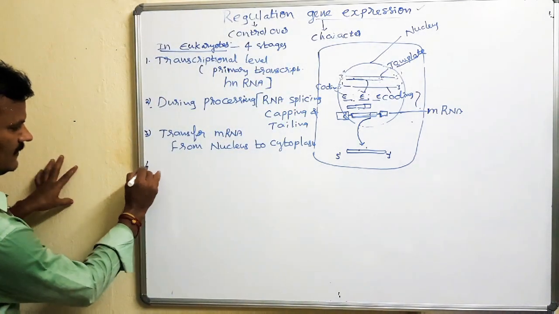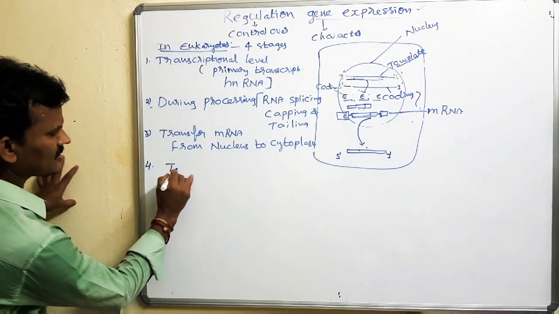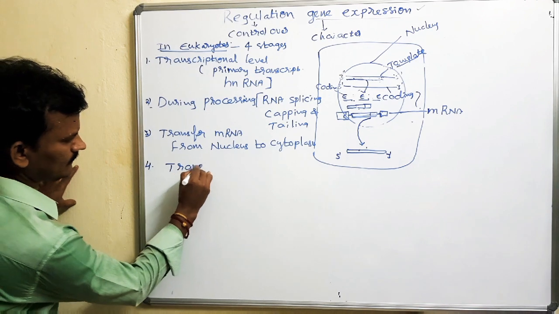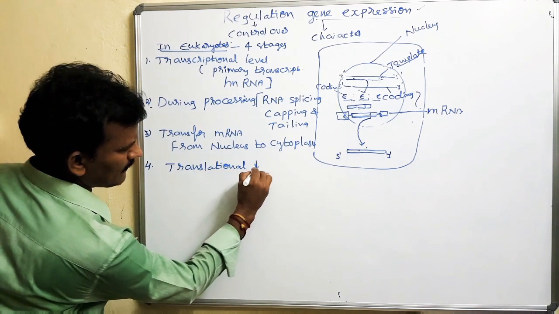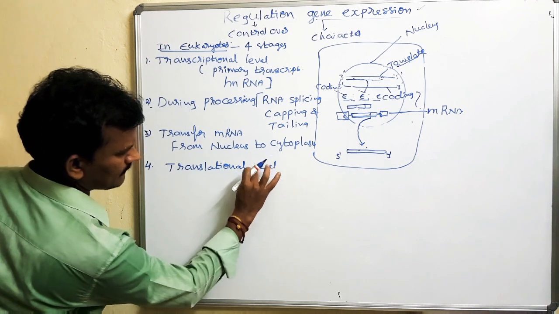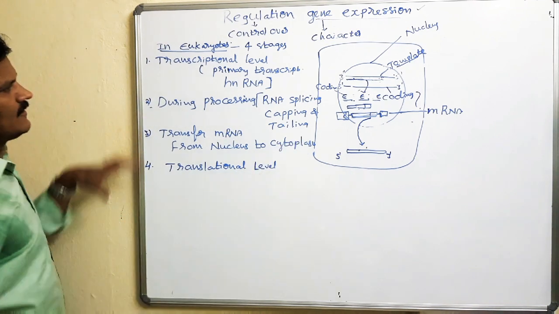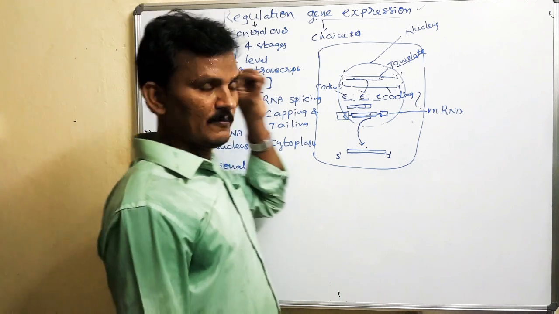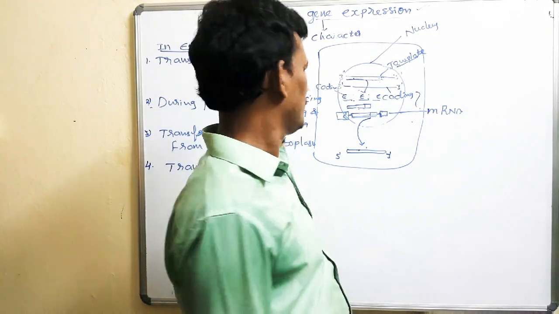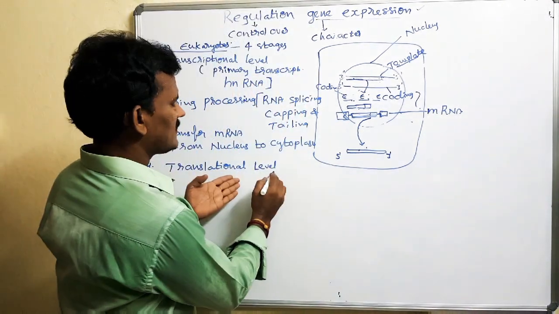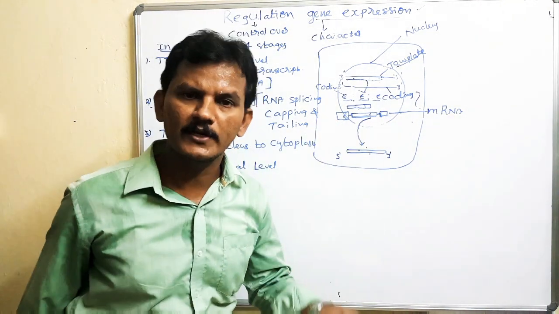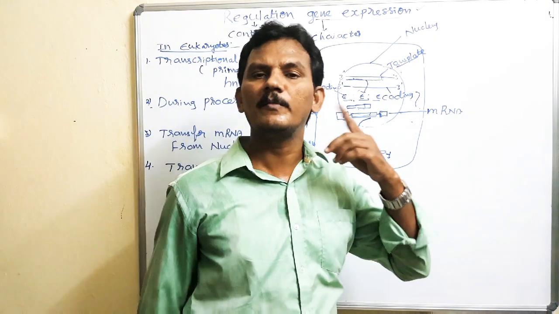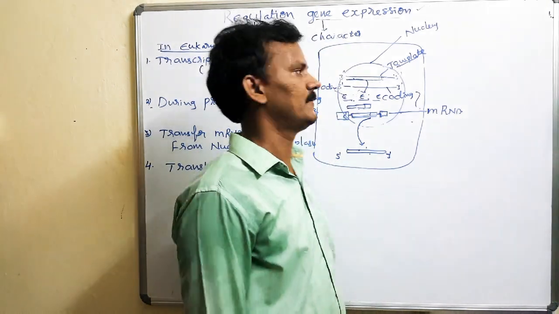So that is the fourth one, the translational level. These are the 4 steps that take place in the eukaryotic individual. By the translational level, a polypeptide is formed. A polypeptide is nothing but protein. The protein is the cause for exhibiting a particular character in an individual.